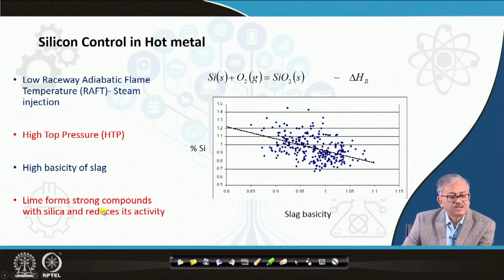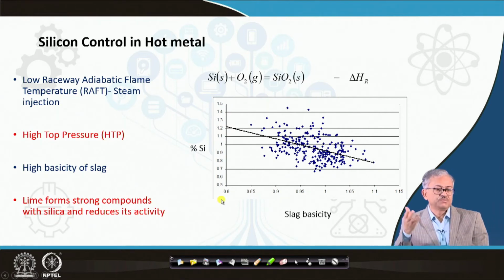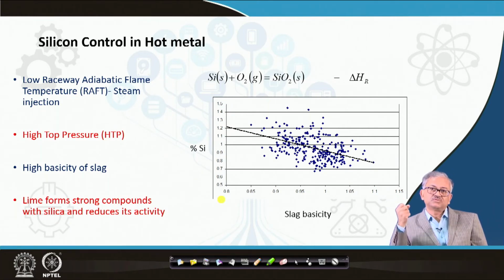So, as I said, lime forms a strong compound with silica and reduces its activity, that is the reason. So, if you want to control the silicon in the hot metal, basically you have to reduce the hot metal temperature, or raise the pressure. Second thing is that you can use a very high basicity of slag.